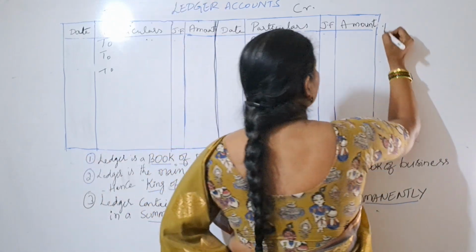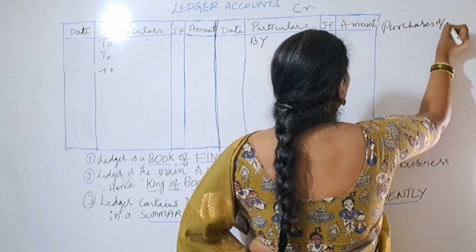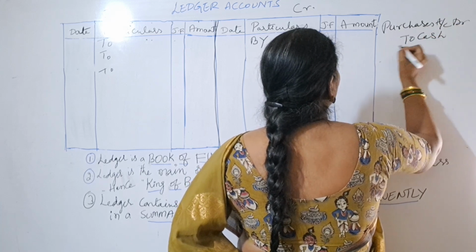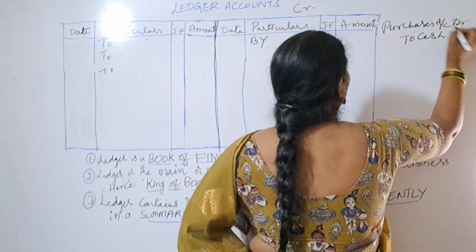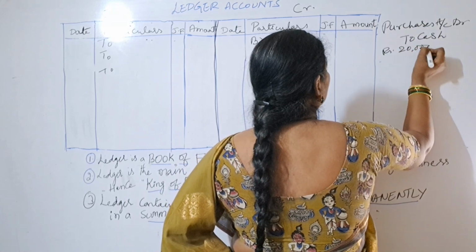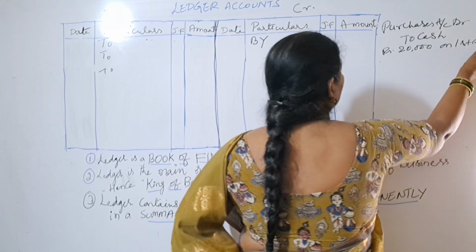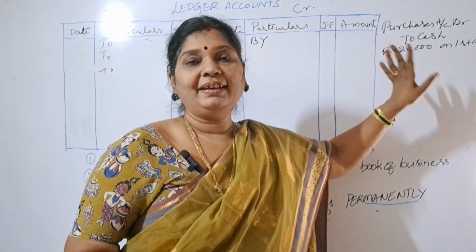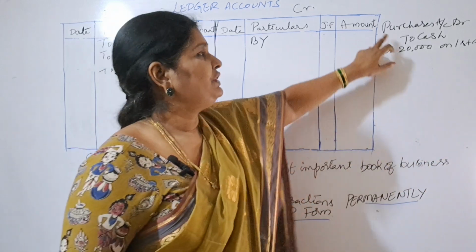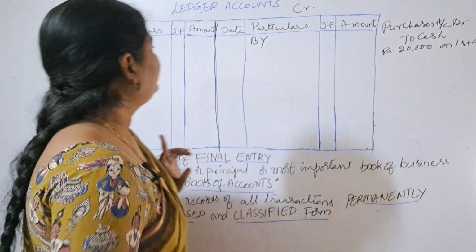First transaction, goods purchased. I will write purchases account debit to cash. So we purchased goods, this transaction is made for rupees 20,000 on 1st April. Now we have to prepare accounts for this. Which account will we prepare now? We will prepare purchases account. So how will you write?